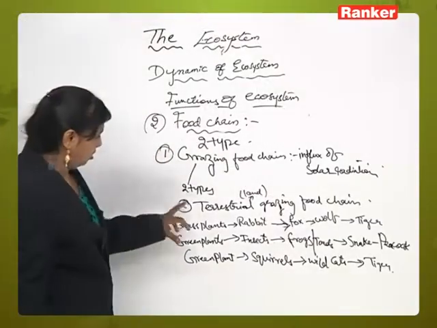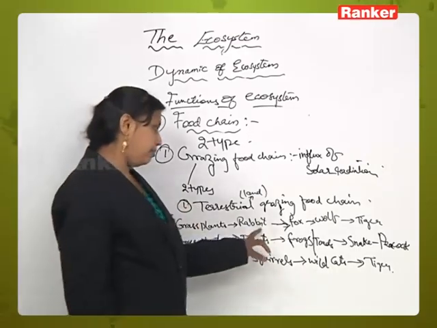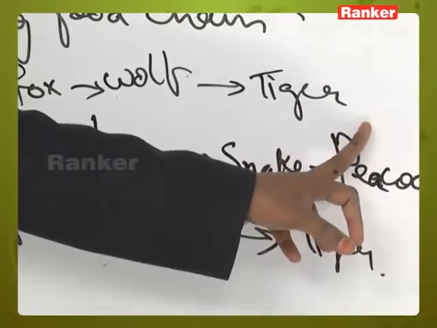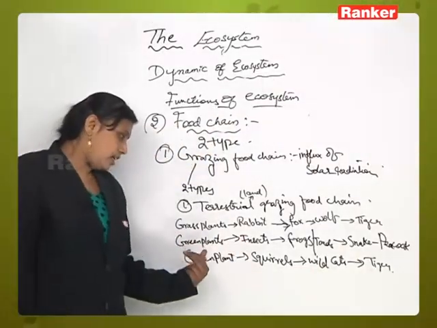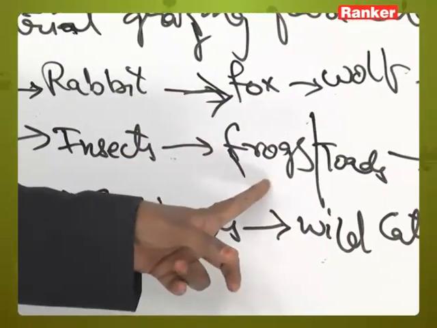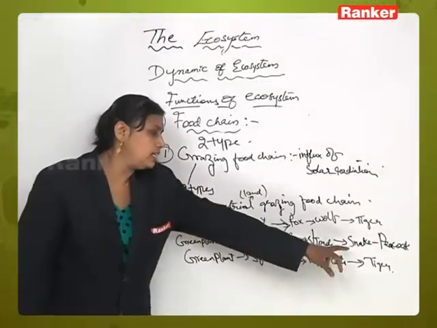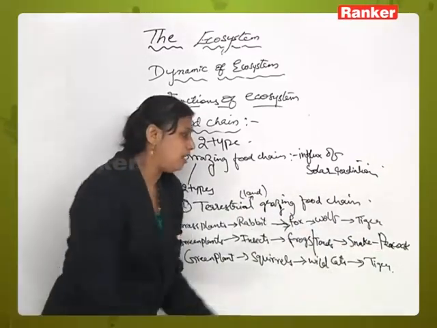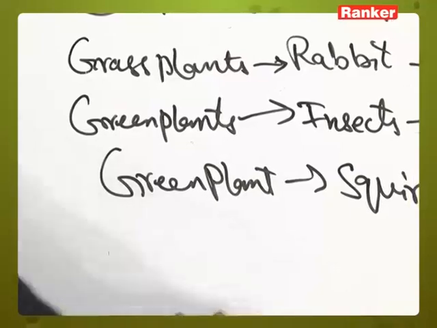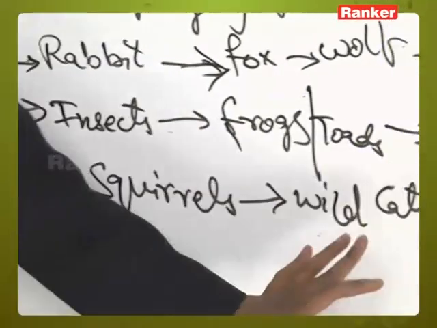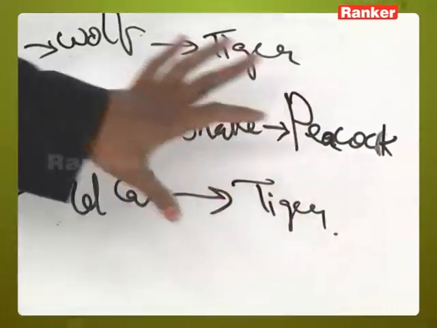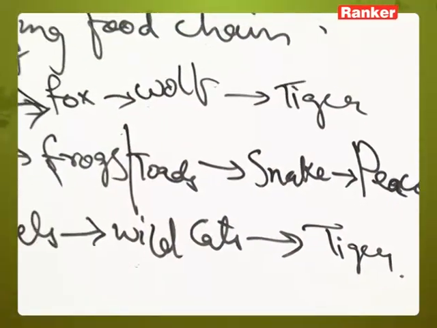Right? So these grass plants are eaten by rabbit, rabbit is eaten by fox, fox is eaten by wolf, wolf is eaten by tiger. Similarly, if there are some green plants, these are eaten by insects, insects are eaten by frogs or the toads, that is eaten by snakes, snake is eaten by peacock. Okay. Next, one more example, green plants are eaten by squirrels, squirrels are eaten by wild cats, and wild cats are eaten by tiger. So this is about terrestrial grazing food chain.